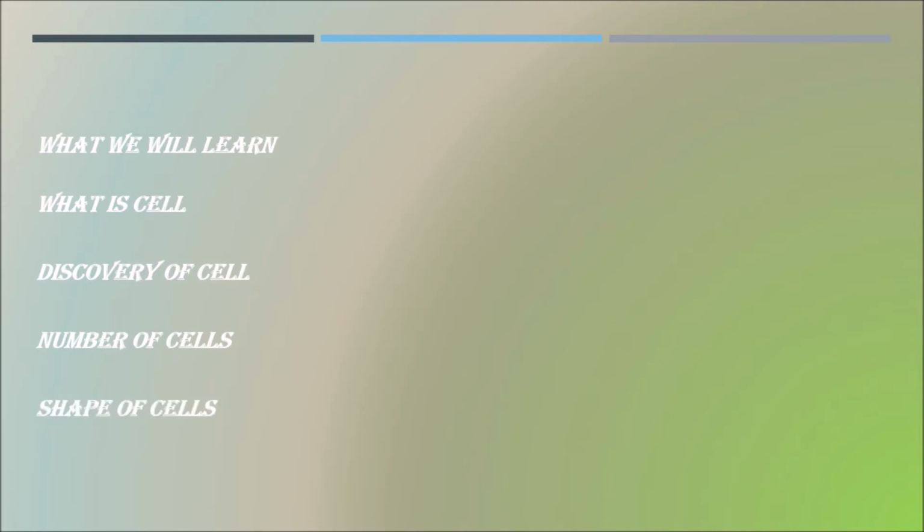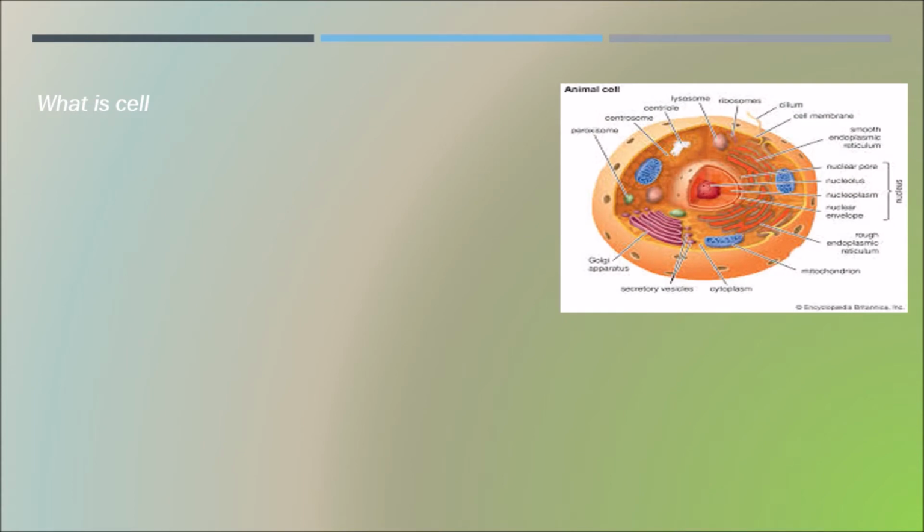First we will see what is a cell. So the question we can ask is, what is a cell? In general, I gave the animal cell diagram here, which has all the cell organelles. In general, we can define a cell as the basic structural and functional unit of life, or it is the source from which an organism is developed.